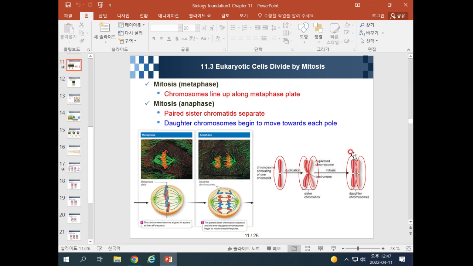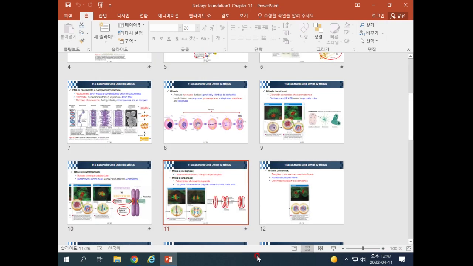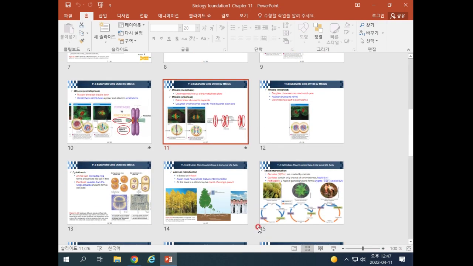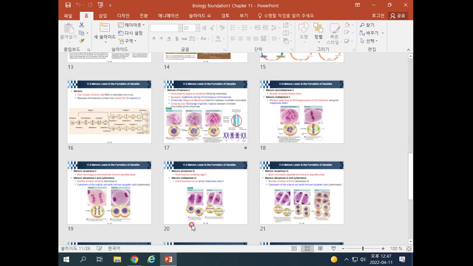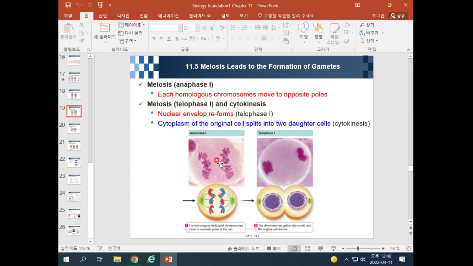After that, they become daughter chromosomes, which begin to move toward each pole. However, during meiosis 1, there is no separation of sister chromatids, but each homologous chromosome moves to the opposite pole.